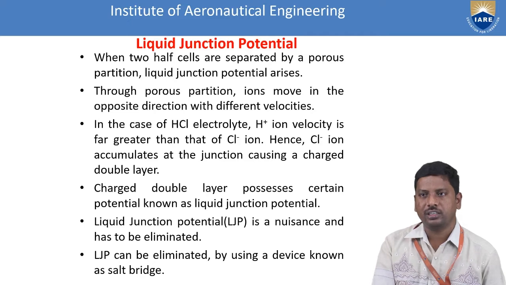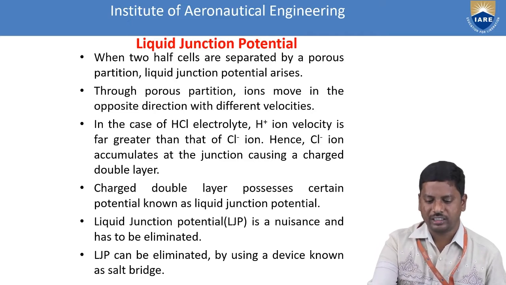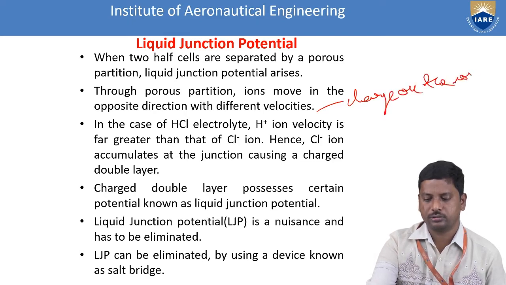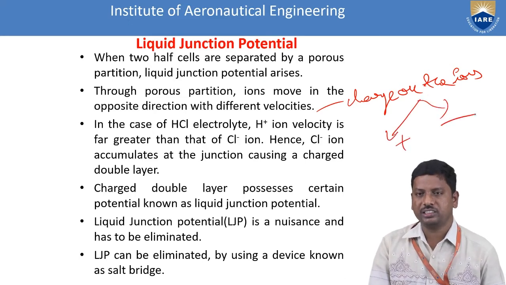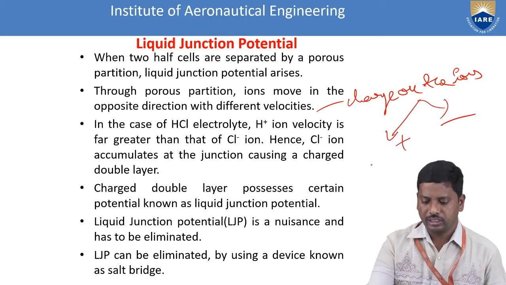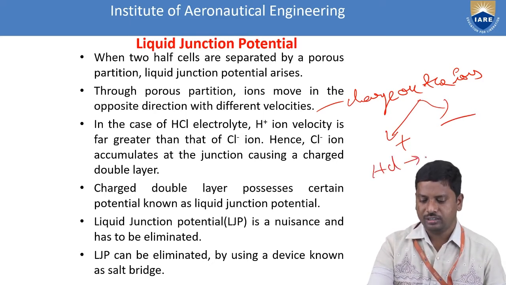These velocities depend upon the charge on the ions, which may be either positive or negative. In the case of the HCl electrolyte, it dissociates into H+ and Cl-.